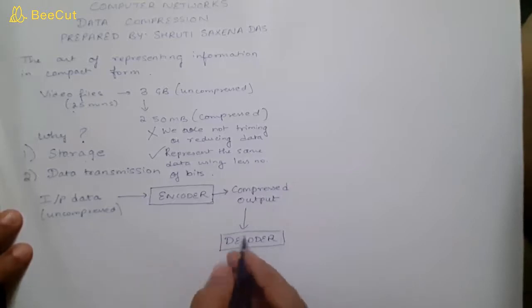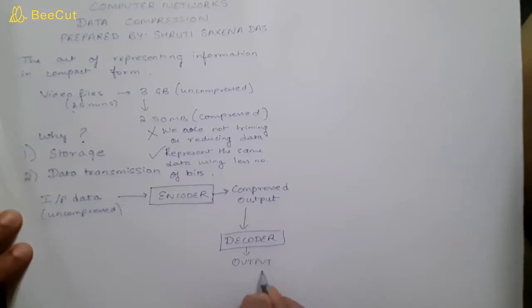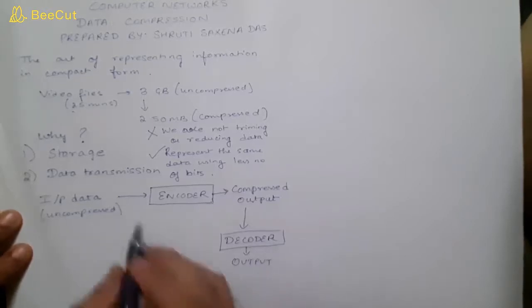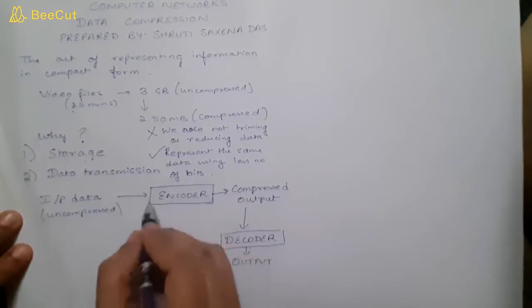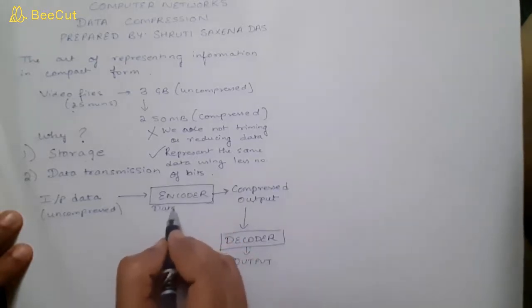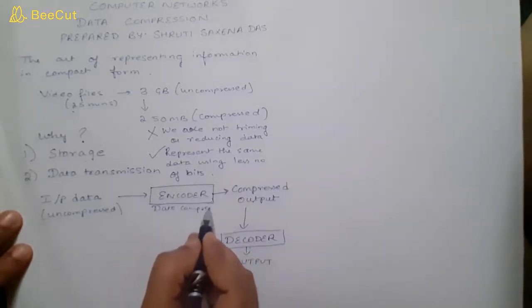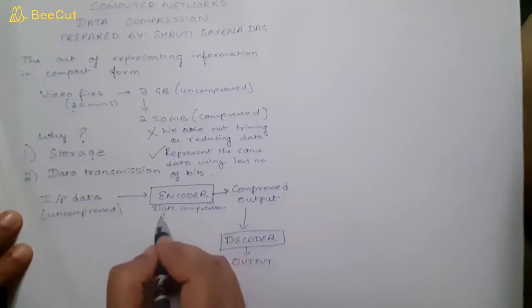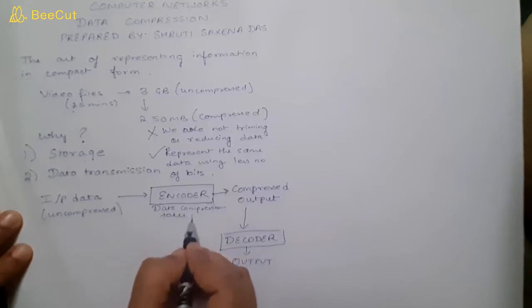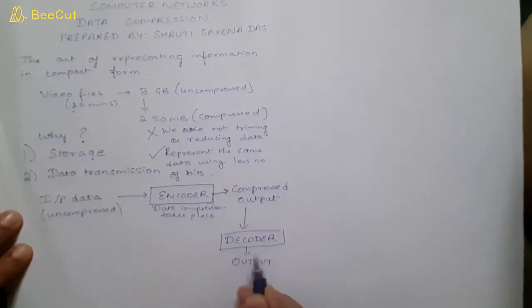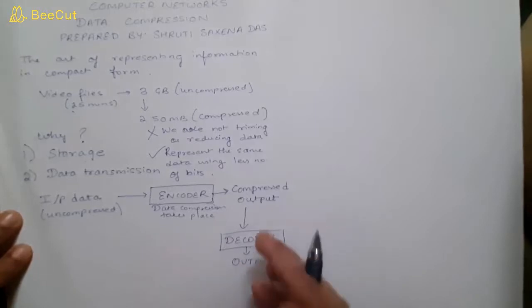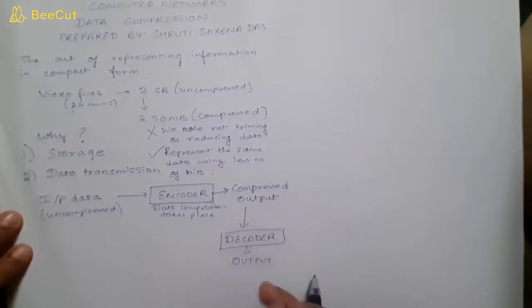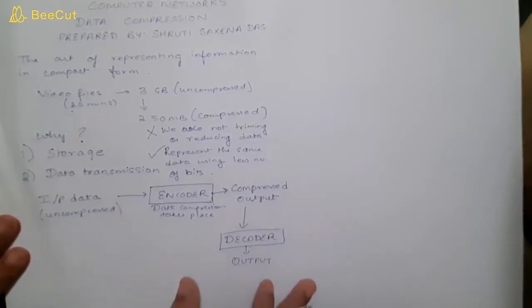After this you'll get the original output. Here you need to remember that at this point your data compression is taking place, and here the compressed data is converted into the original form.